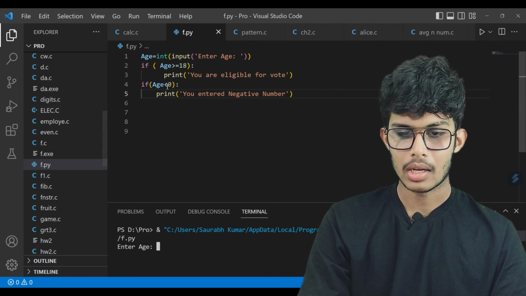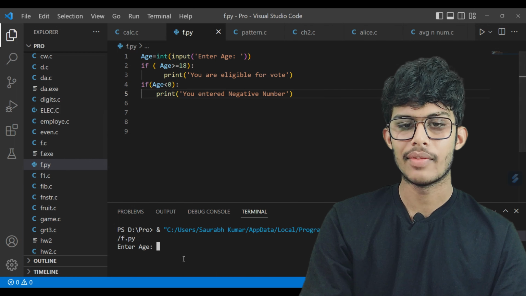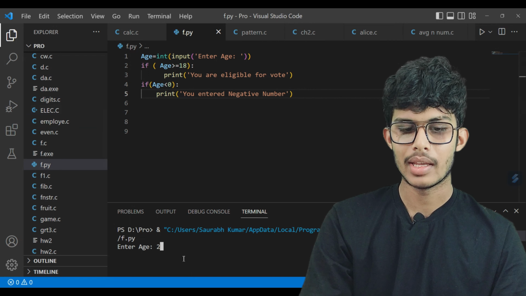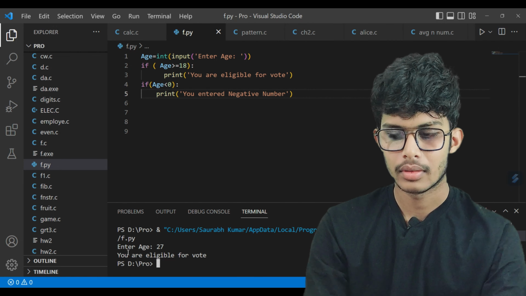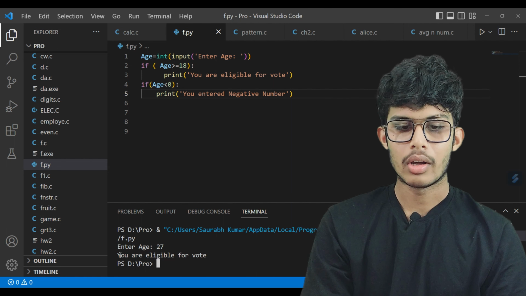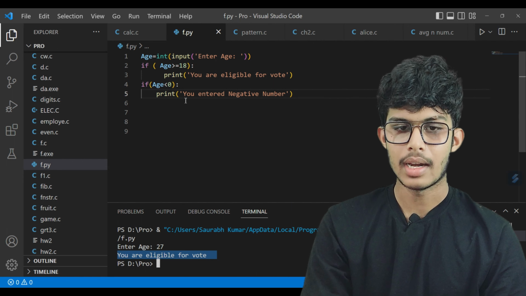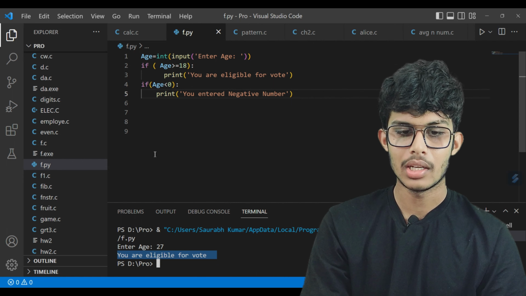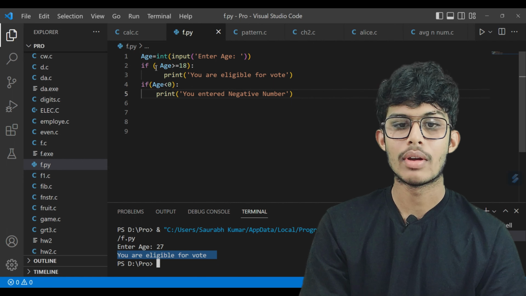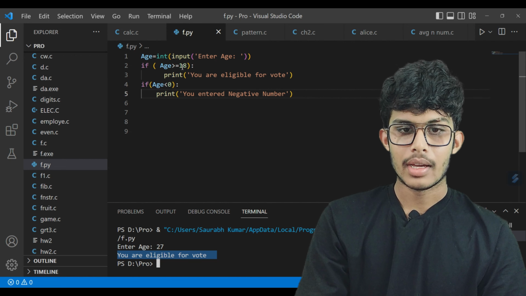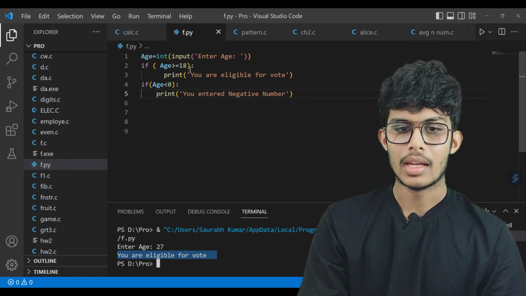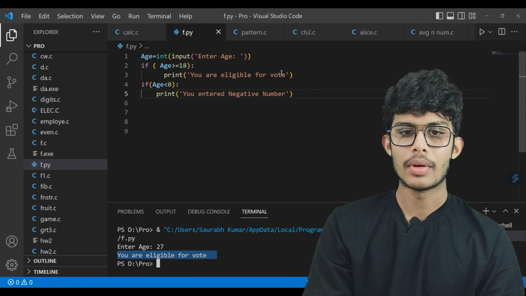Okay, here we have to enter the age. For the first if statement, I am going to enter the age 27. Here we have got the output that you are eligible for vote. It means that this code checks the condition that we have entered the age 27. Then the execution comes here and it checks that age is greater than 18. 27 is greater than 18, so it prints here you are eligible for vote.